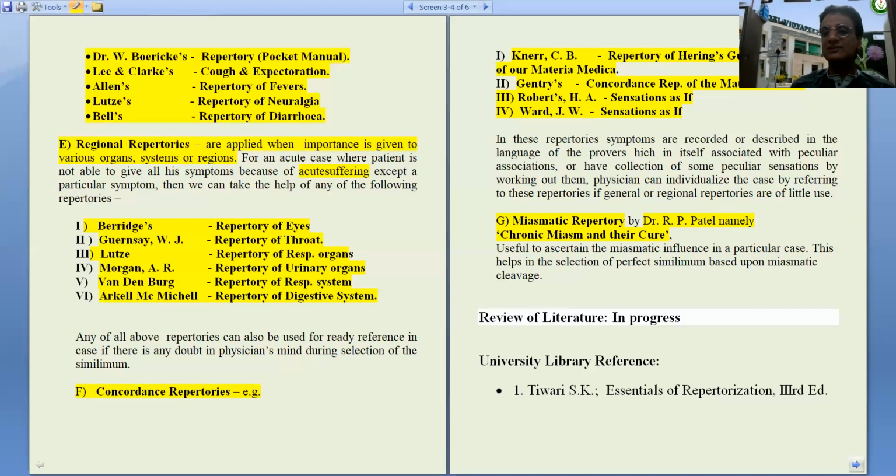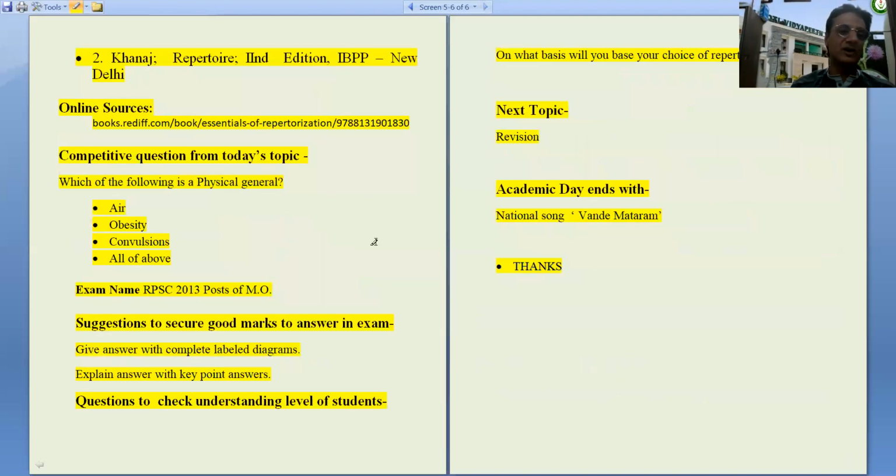So at the end of this lecture, I would like to give you an assignment which consists of a subjective type of question, which is as follows. On what basis will you base your choice of repertory?